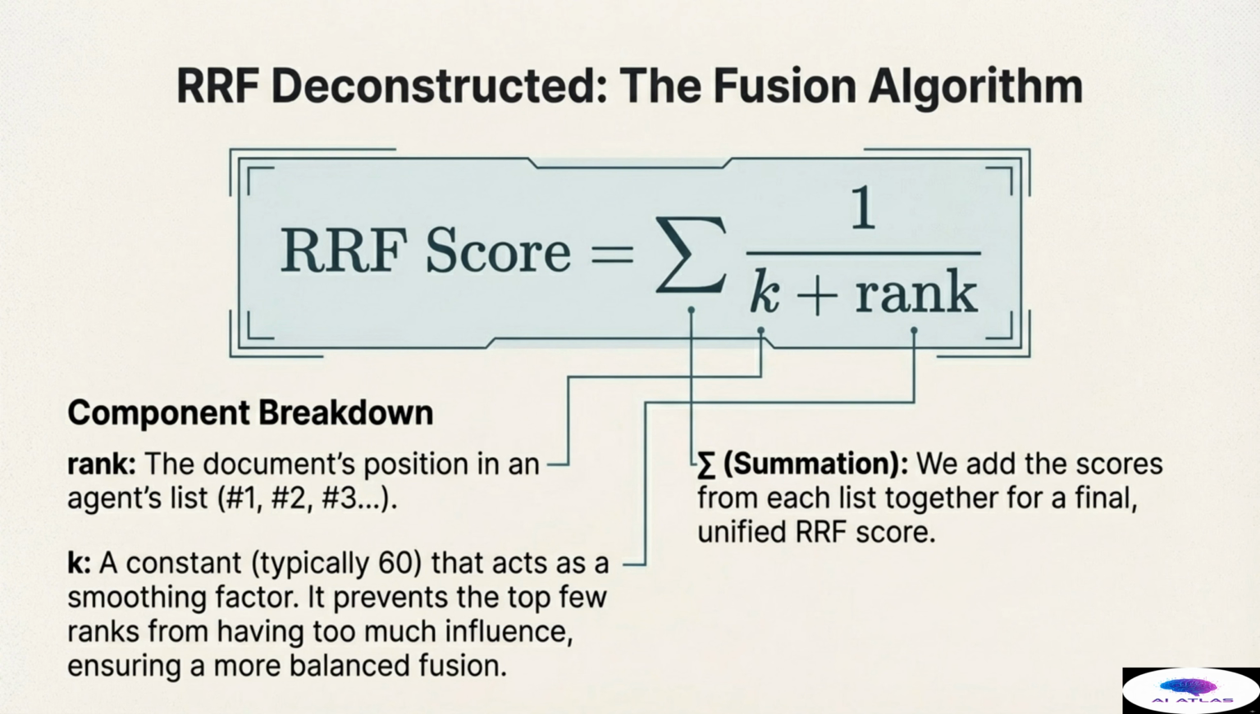This prevents a rank 1 score from completely dominating the ranking and ensures that the fusion is more balanced, allowing documents that rank moderately high on both lists to still compete effectively with documents ranked first on only one list. This mechanism is key to achieving a robust, reliable result.